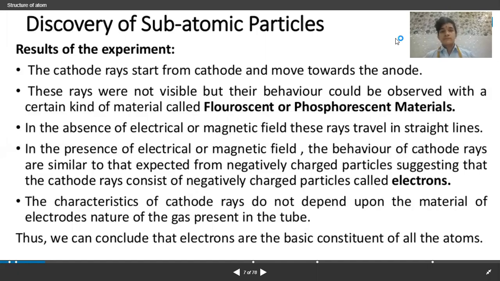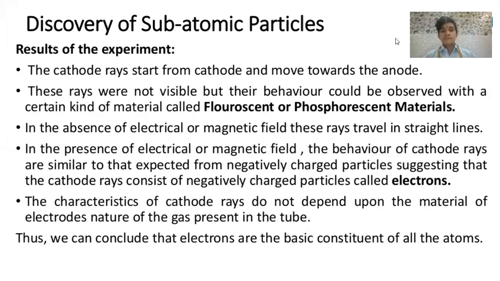So, result of the experiment. The cathode ray starts from the cathode and moves towards the anode. The first point is, whenever you start supplying the high voltage, the cathode ray starts moving from the cathode to the anode plate. These rays were not visible, but their behavior could be observed with a certain kind of material called fluorescent sheet or phosphorescent sheet. You can't see the rays, you can't see the particles which are moving from cathode to anode, but you can see their effect on the fluorescent sheet. Whenever they strike the fluorescent sheet, it produces sparkling light.